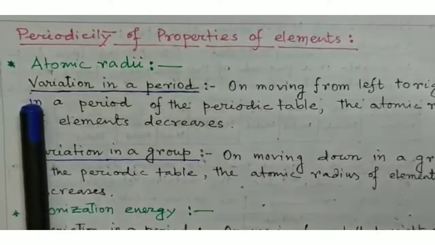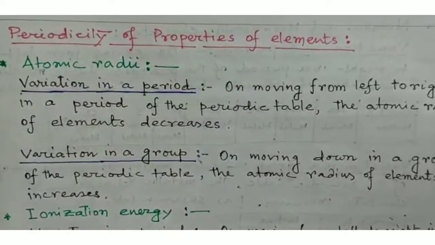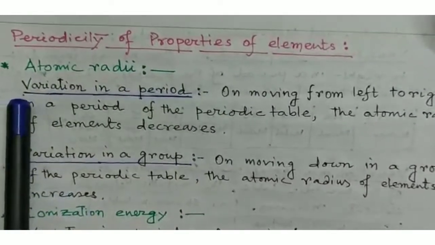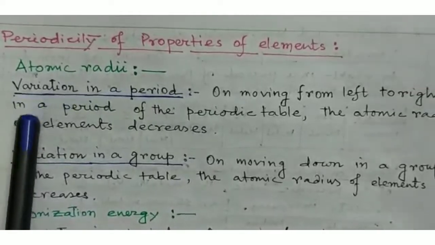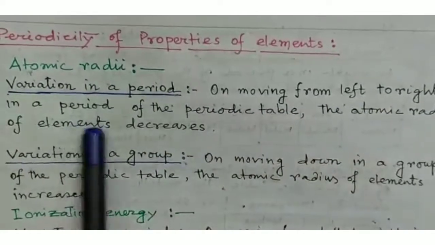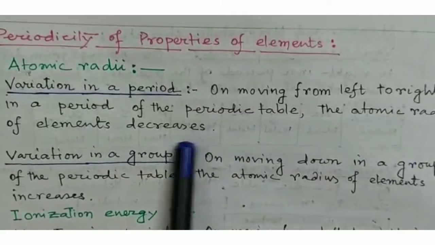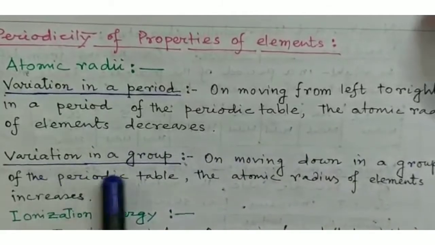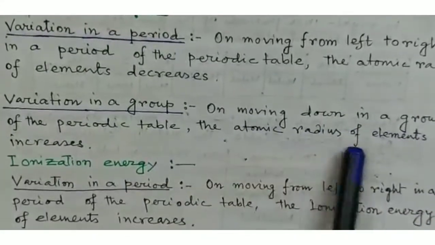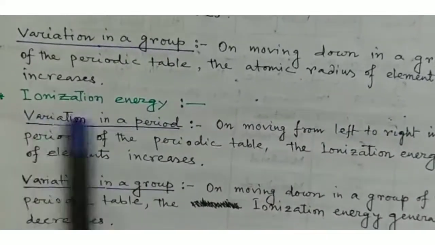Now we discuss the periodicity of properties of elements along the period and along the groups. The first property is atomic radii. Variation in a period: on moving from left to right in a period of the periodic table, the atomic radius of elements decreases. Whereas variation in a group: on moving down in a group, the atomic radius of elements increases.